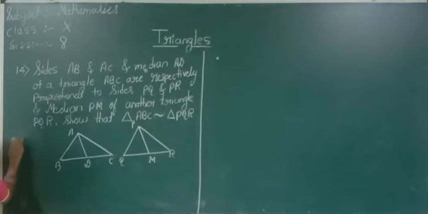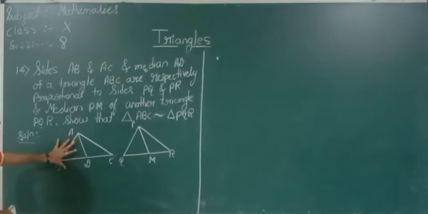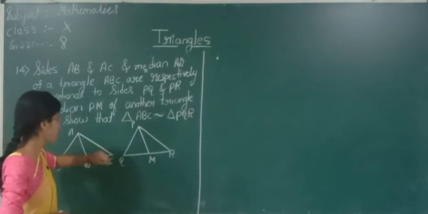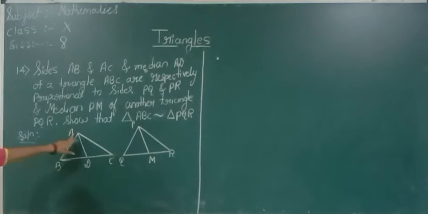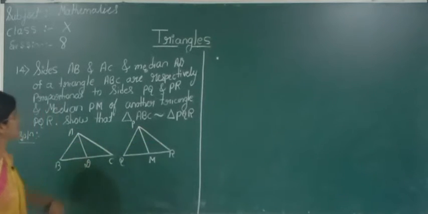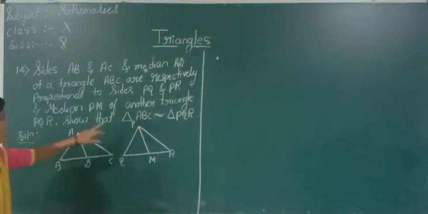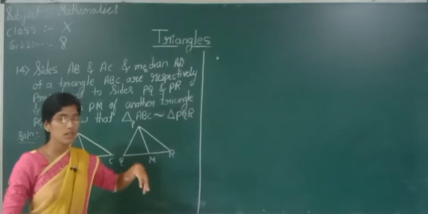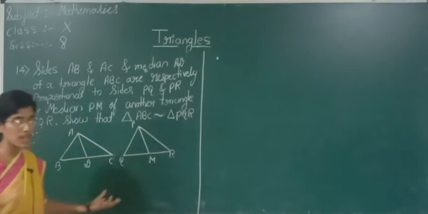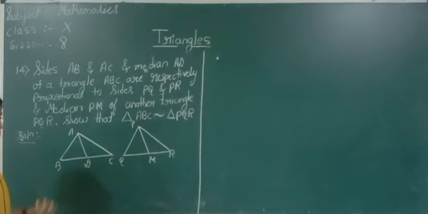Now see here students, what they are given we will understand by seeing these figures here. Side AB by PQ is equal to AC by PR is equal to AD by PM. These corresponding sides are in proportion, they have given.